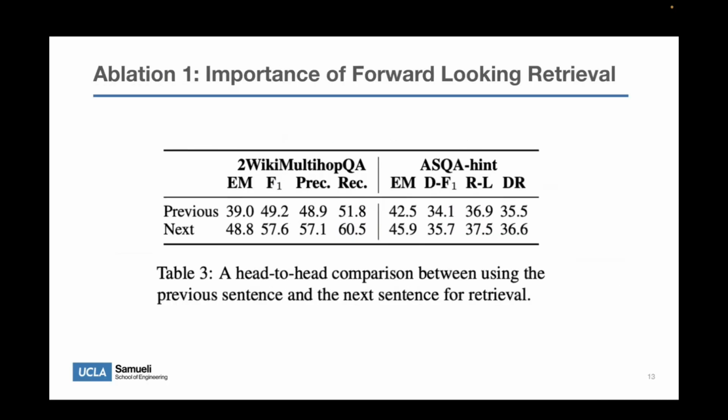Now let's look at the first ablation study. The paper compares 2 ways of forming retrieval queries, using the previous sentence versus predicting the next sentence. As shown in the table, using the next sentence consistently achieves better performance. This supports the core idea behind FLARE, that retrieval should be forward-looking. By anticipating what information will be needed next, the model can retrieve more relevant context and generate better answers.